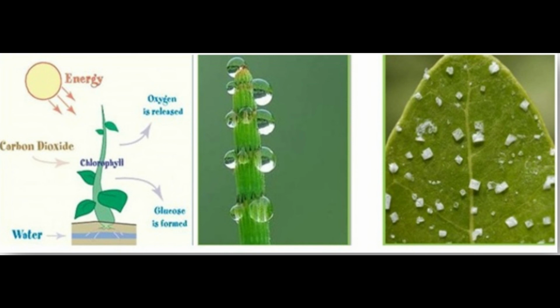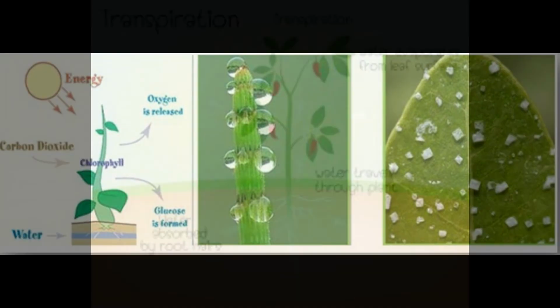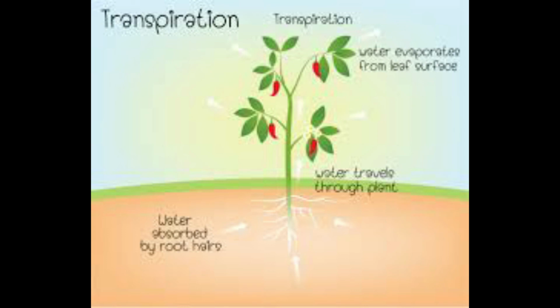Plants get rid of unwanted waste materials from their bodies by excretion. Carbon dioxide and oxygen are both waste materials in plants. Oxygen and water are the waste products of photosynthesis, and carbon dioxide is the waste product of respiration. Other excretory materials are lost via leaves as they fall off. The water may also be lost by transpiration, which is the process in which water droplets evaporate from the plant stem, leaves, or flowers.